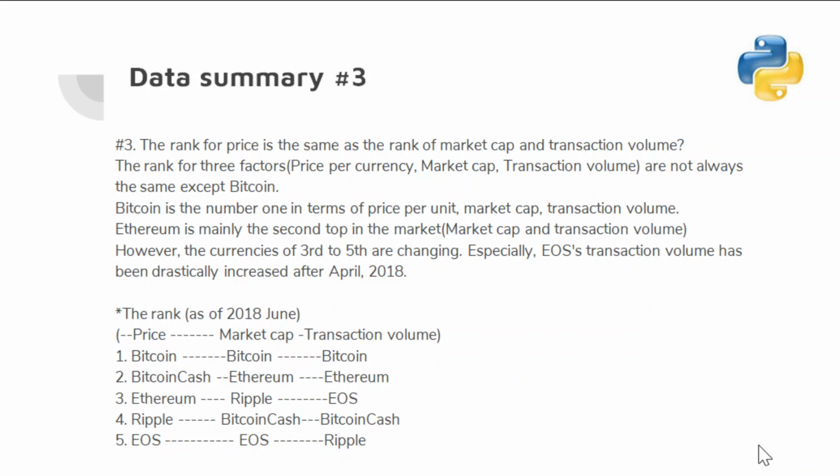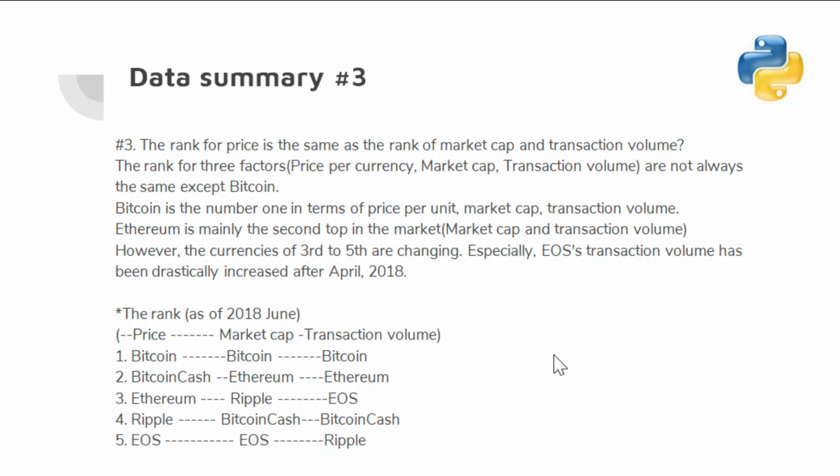And the last one is whether the rank for the price is the same as the rank of market cap and transaction volume. The rank for the three factors, price per currency, market cap, and transaction volume, are not always the same except Bitcoin. Bitcoin is the number one in terms of price per unit, market cap, transaction volume. Ethereum is usually mainly the second top in the market.